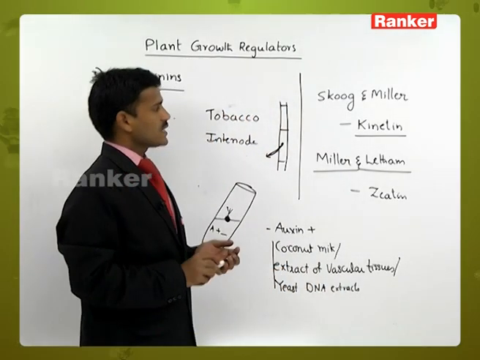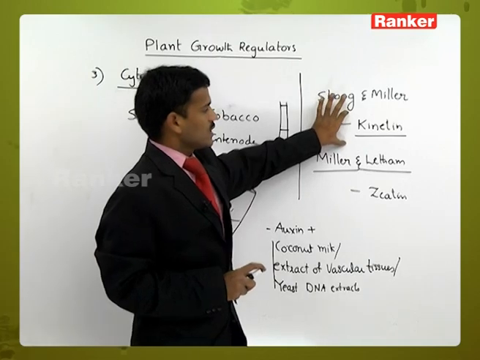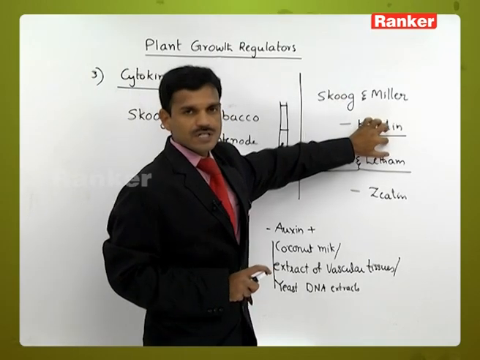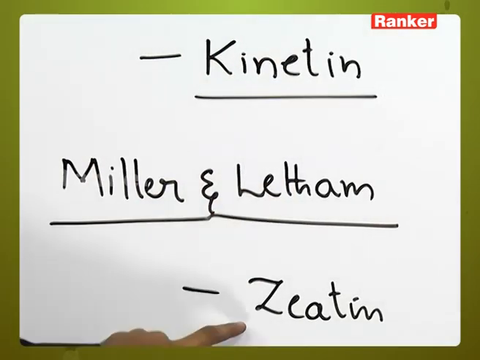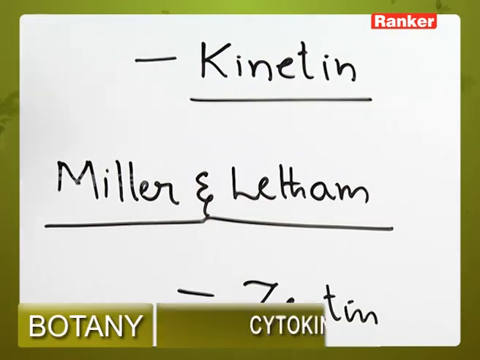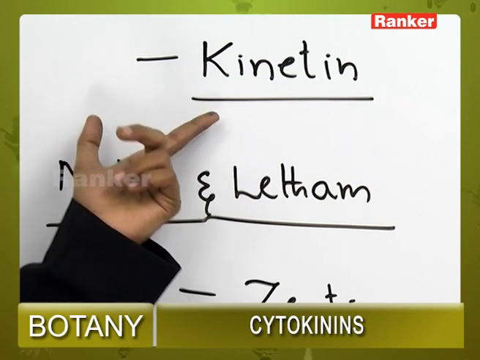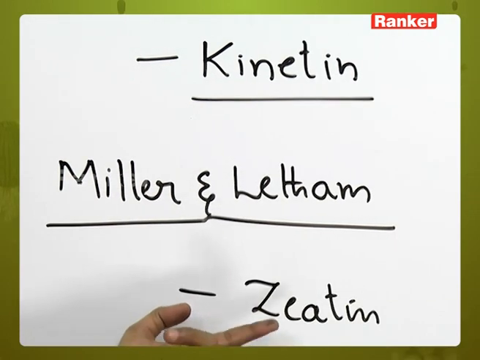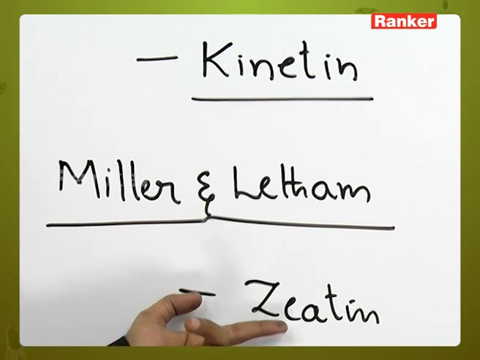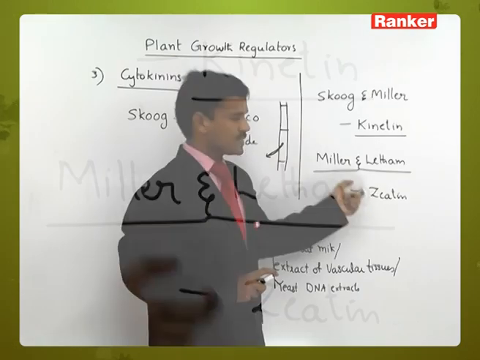Here the kinetin is extracted from herring fish sperm DNA, from animal DNA, and zeatin is extracted from maize, or corn plant seeds. Here the zeatin is from a plant.